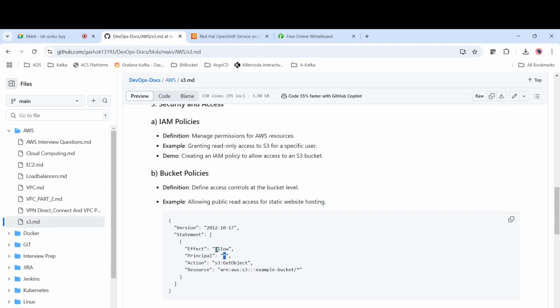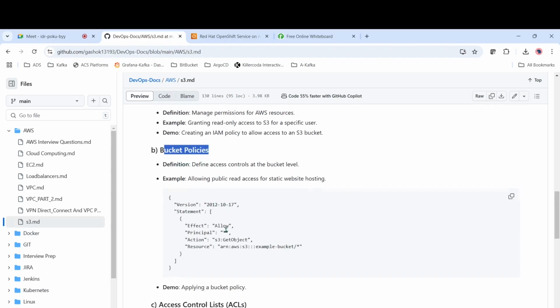In case you don't want to allow, you can give it as a deny. Then the action is S3 get object, so whatever objects are available in the S3 bucket, you will be able to see. And the resource is the ARN, AWS S3, this is the S3 bucket, right? You have to give the name of the S3 bucket. When you do this, you will be able to access that file anywhere. This is the JSON bucket policy which will be written.